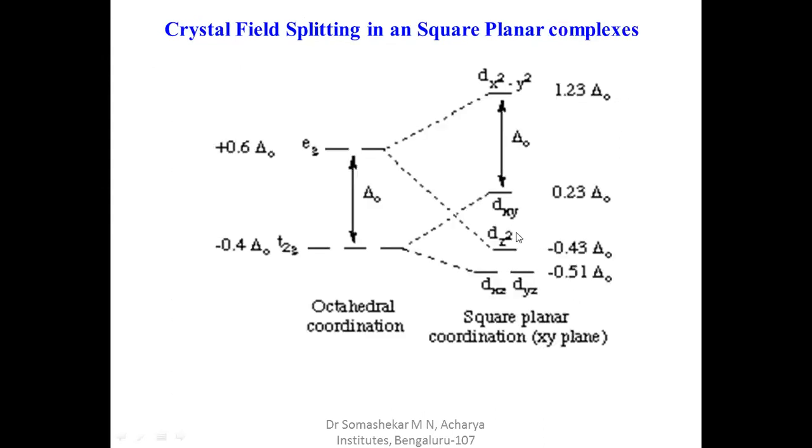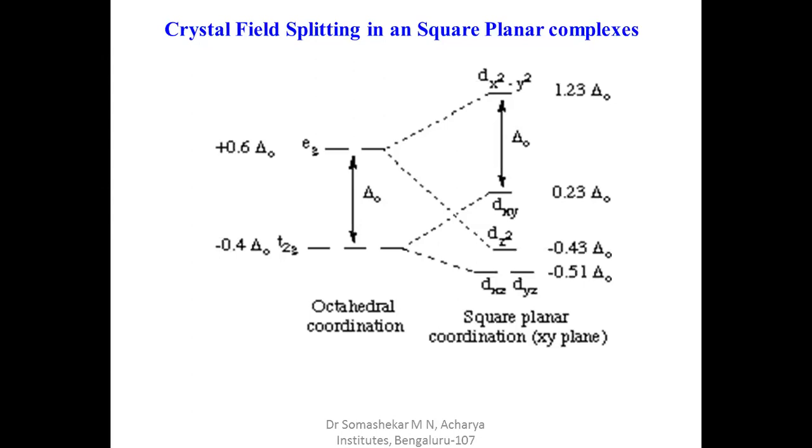So this is how the splitting goes. How do you remember the splitting? The xy components, that is the dx²-y² and dxy orbitals, increase in energy, and the z components, that is the dz², dxz and dyz orbitals, decrease in energy.